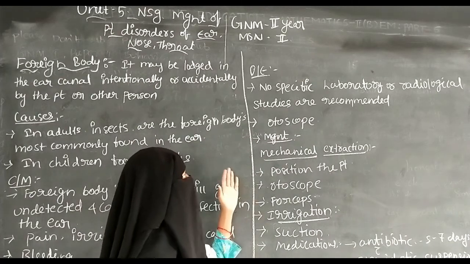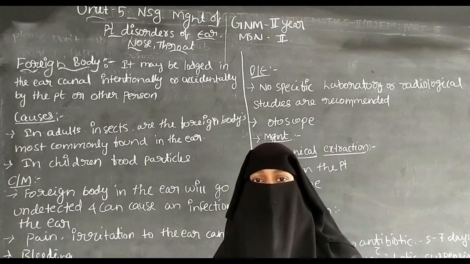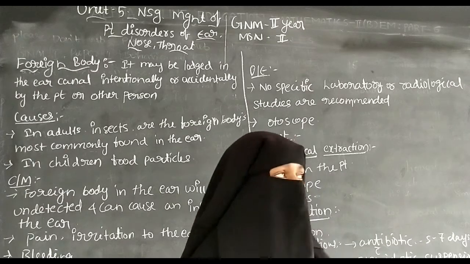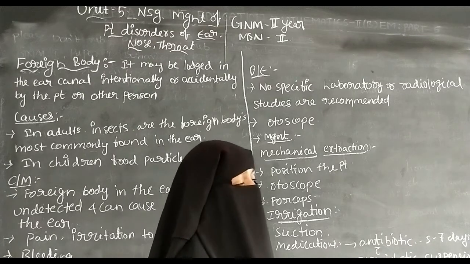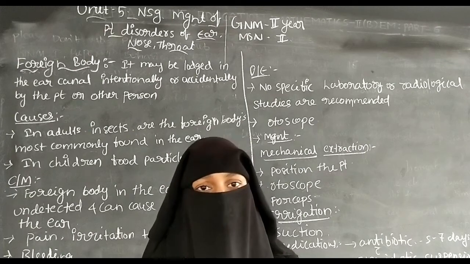So the next one is the diagnostic evaluation. There is no specific diagnostic evaluation for foreign bodies in the ear. And next is the otoscope. The otoscope can be used to visualize the internal ear canal.